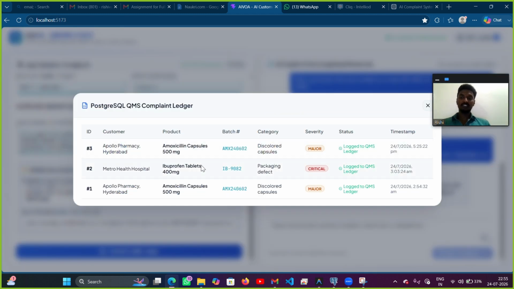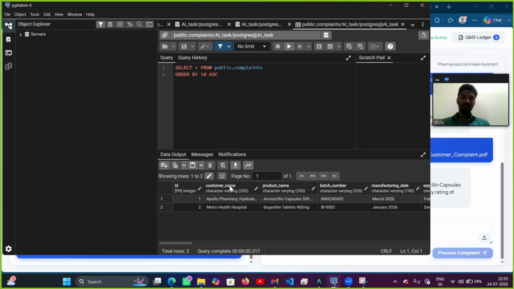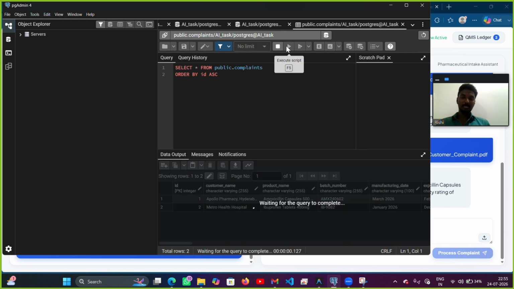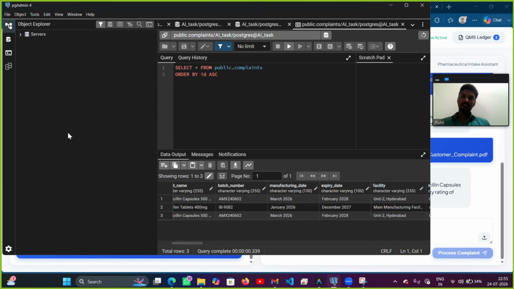Here is the saved field. These were the fields where I tested before, and these are the newly entered fields. It is directly saved in the Postgres. We can see it here. Here we go. It was just now added here. It is directly saved in the Postgres.